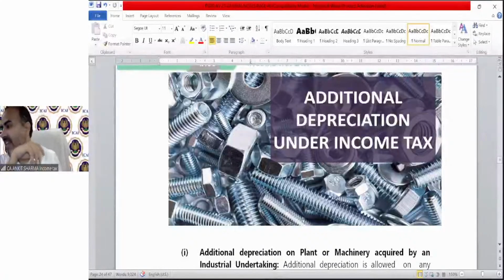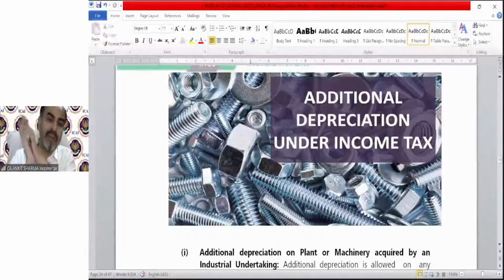Bhumika is asking, sir, are the 180 days counted from the date of put to use or from the first day of the financial year? The 180 days will be counted from the day it is put to use. For example, an asset is purchased on 1st May 2022 but is put to use from 1st November 2022. Then we will count the days from 1st November 2022 till 31st March 2023. That will be less than 180 days.